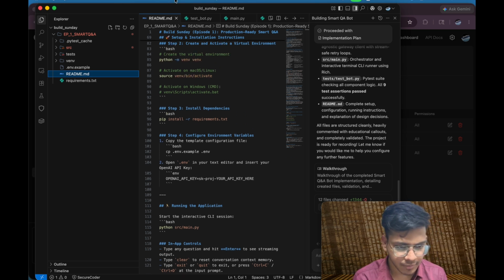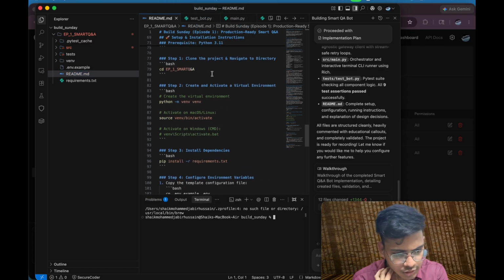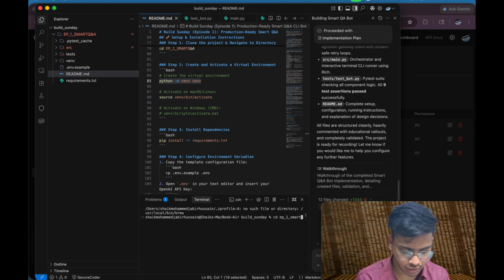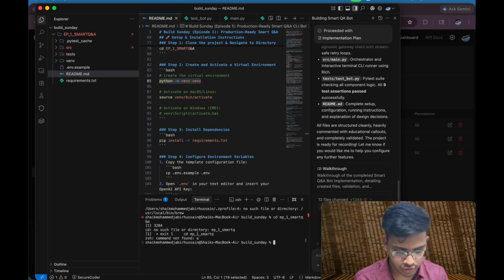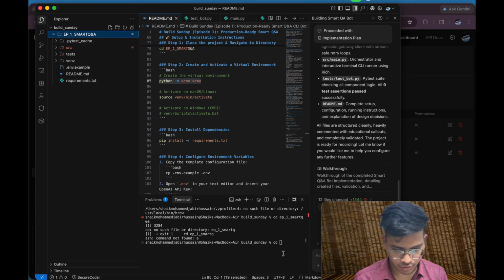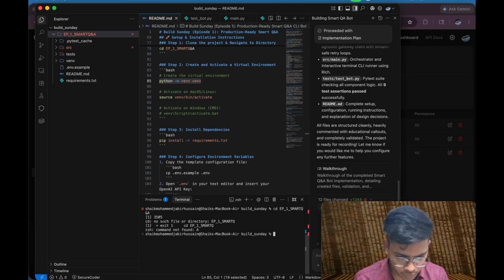First of all I need to open a new terminal, and cd into the smart QA folder. Okay, first of all I need to turn this on. Before that let me go to cd ep_1_smart_q_and_a. Okay, so let me copy this file, rename, copy. Now I hope you can see the screen which I'm typing, right? Okay, now cd and paste it here. Why is it not going?